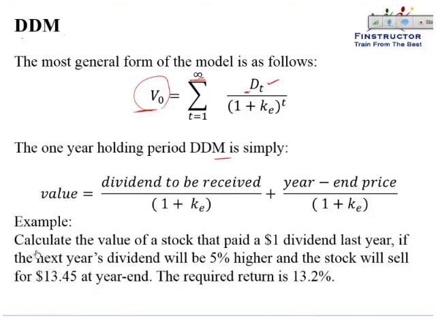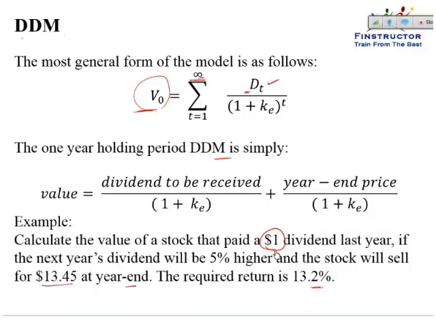So calculate the value of a stock that paid a $1 dividend last year if the next year's dividend will be 5% higher and the stock will sell for $13.45 at year end. The required return is 13.2%. Now, please note that the last year's dividend does not matter. That has already been received and used, and it's not going to be a part of the future valuation of the stock. What we are interested in is what dividends the stock is able to pay us in the future.